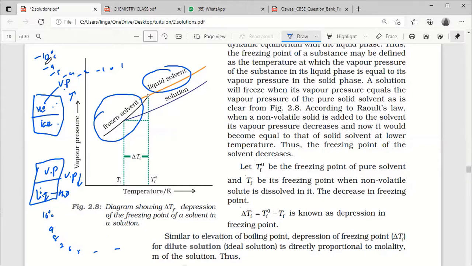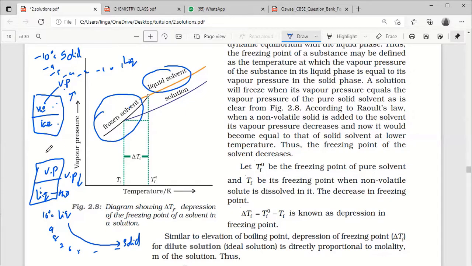Here it is solid, up to liquid, and I slowly increase the temperature, then observe the vapor pressure. Here it was liquid initially, then up to solid, as I slowly decrease the temperature, and I observed the vapor pressure. These two activities, you understood?